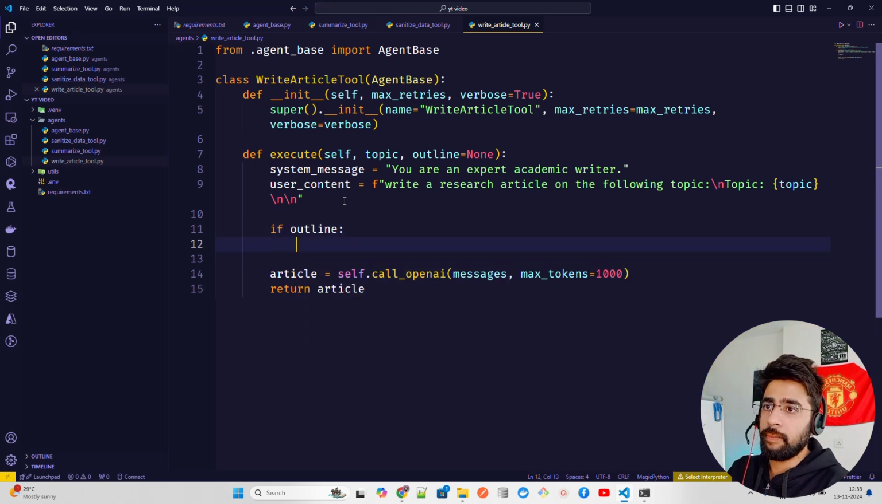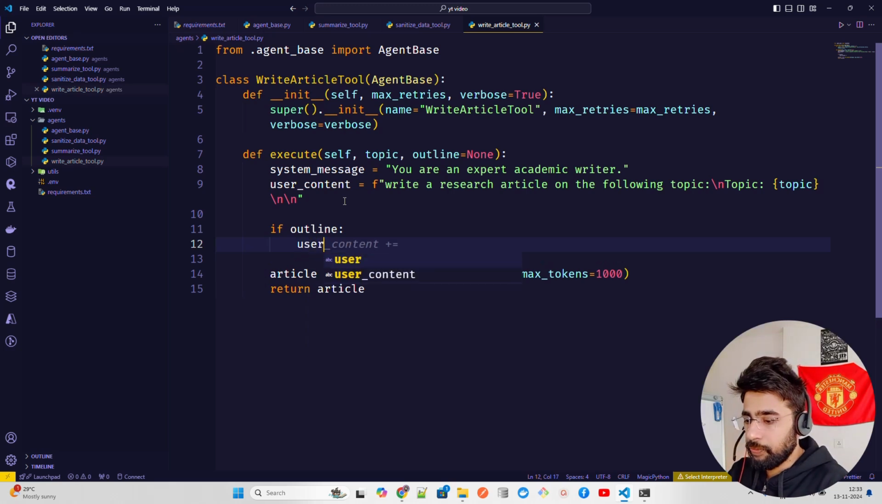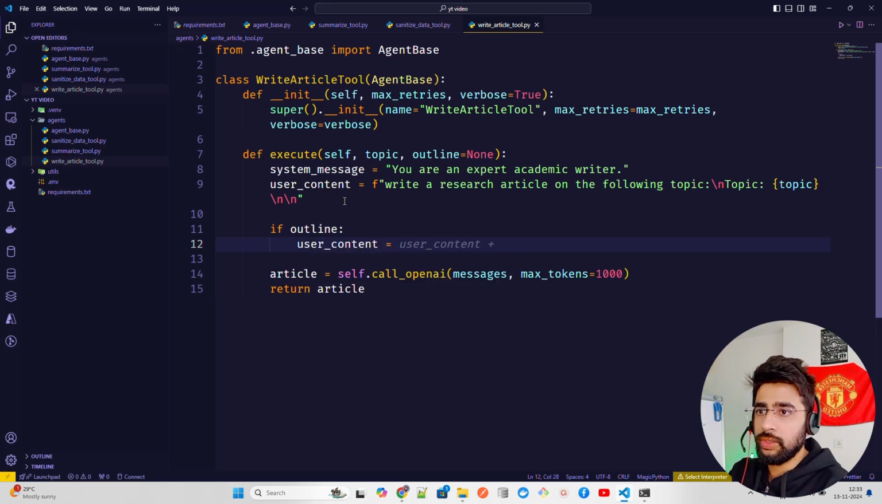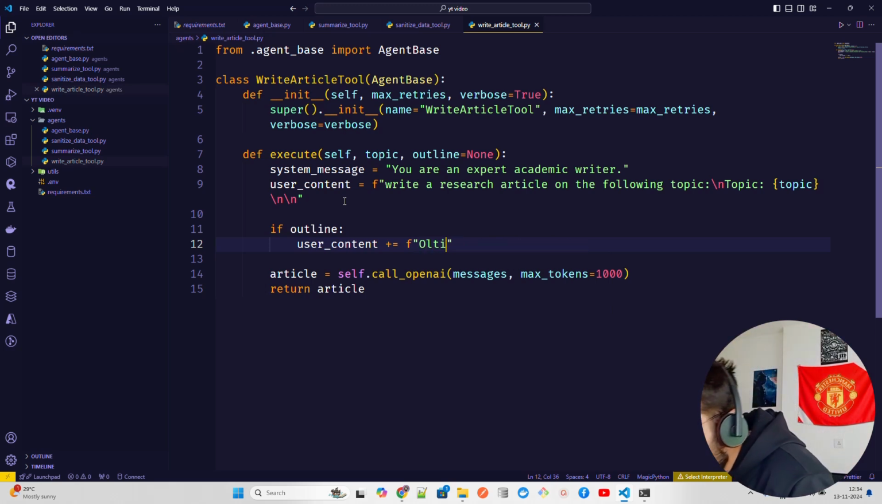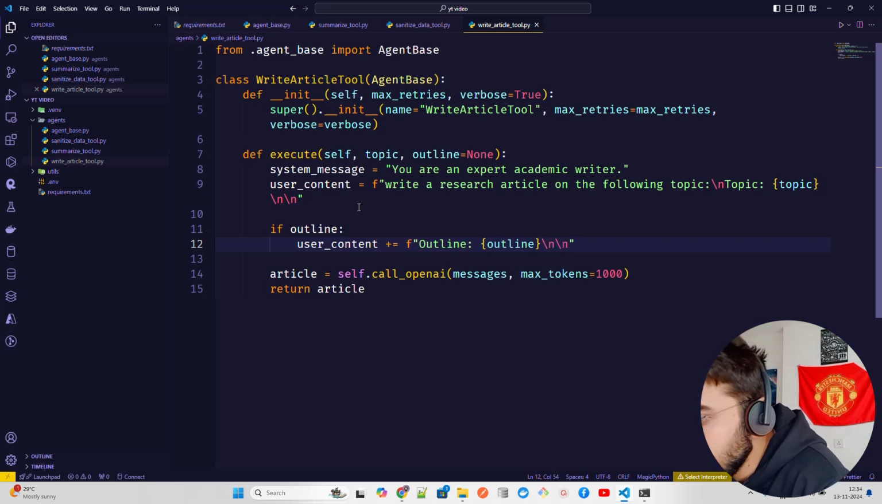So if outline, okay, then user content equals, it was suggesting me, right? Okay, user content, and then you're going to have an outline. So let's do an outline here. Okay, so outline, if outline, okay, and then you pass the outline, blah, blah, blah. Okay, now I can give a space as well for the outline.